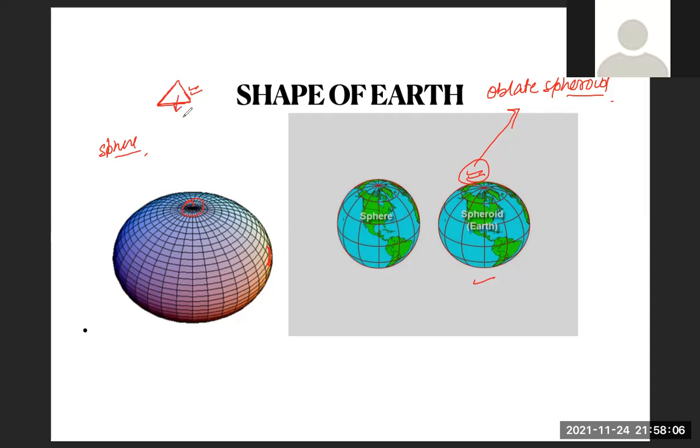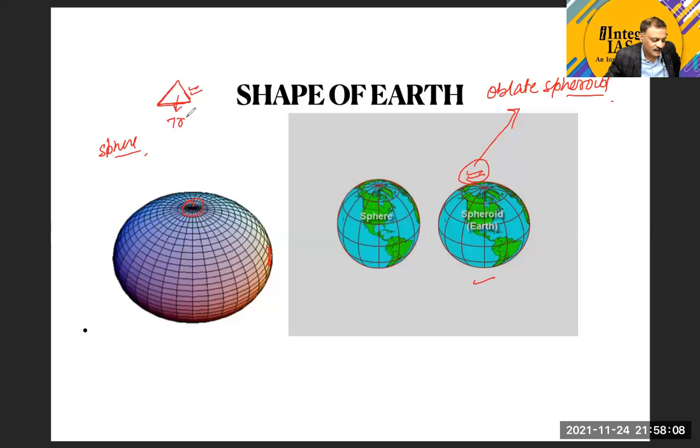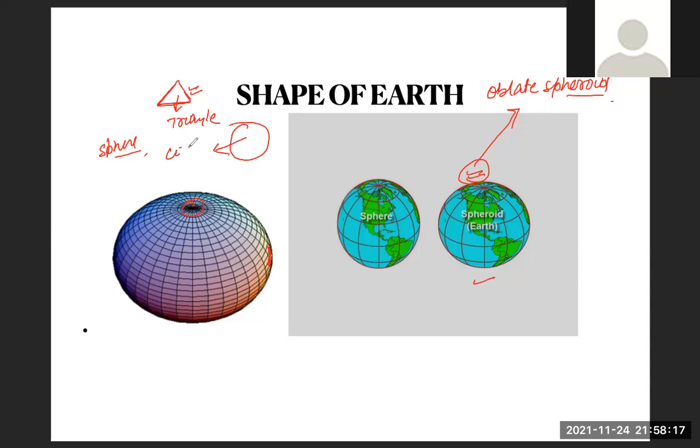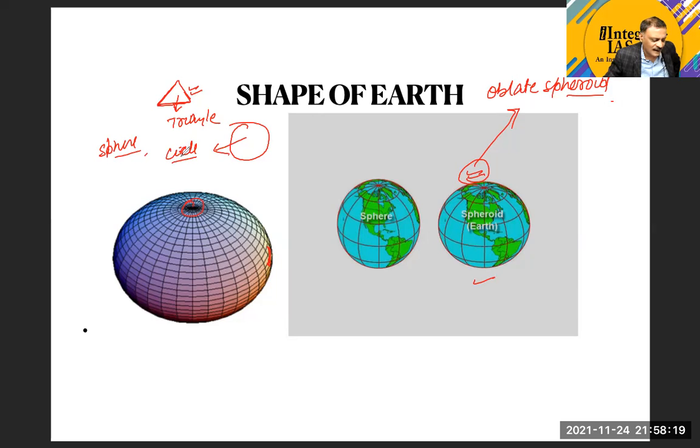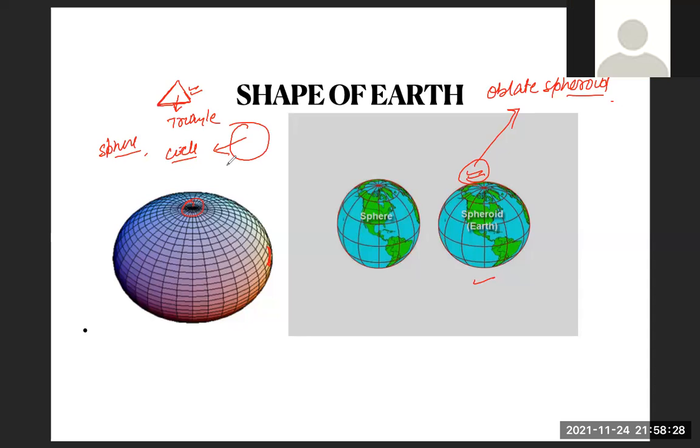Okay, the name of this geometrical shape is triangle. What is the name of this geometrical shape? It is circle. Okay, I think it seems to be very easy to understand. Please give me the feedback, students. Yes, sir. Okay, so try to understand this point.